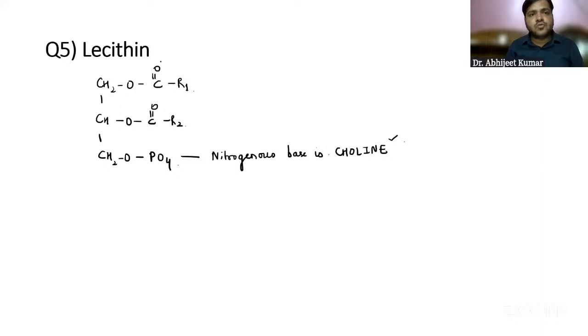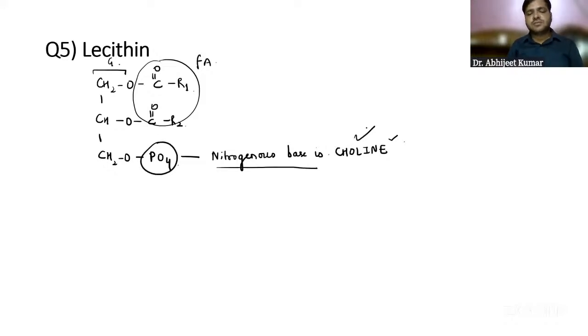So we have two fatty acid residues, we have the glycerol component, we have the phosphate, and we have the nitrogenous base that is choline, and that is the structure of lecithin.